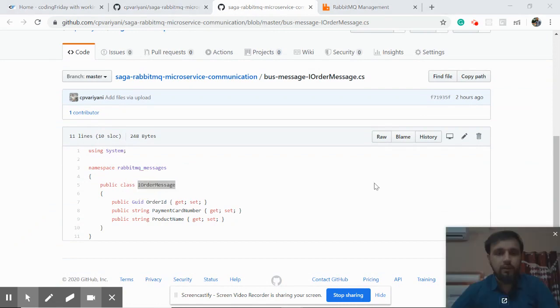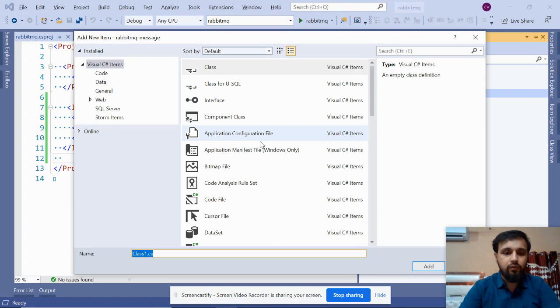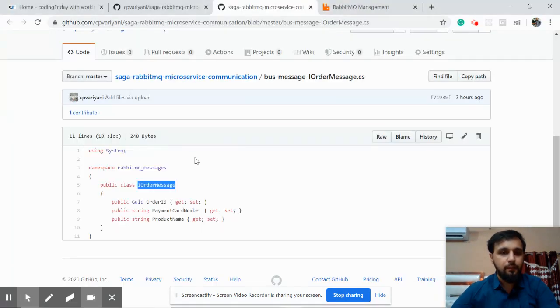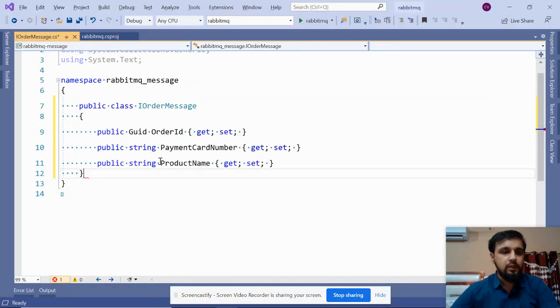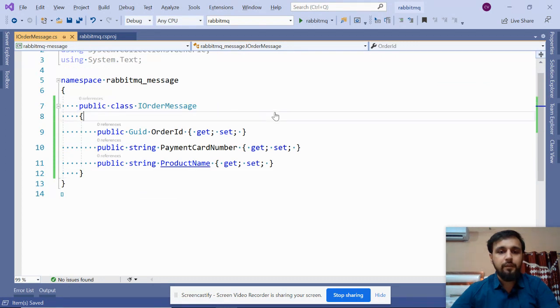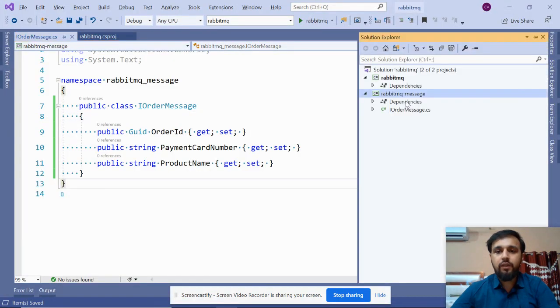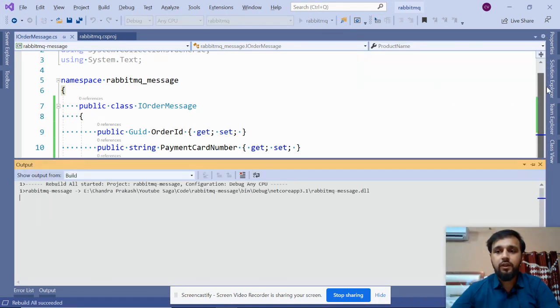Let's create this file in .NET, add a new class, and name it IOrderMessage, and paste the data here. So you now have the order message. Now what next? See the steps one by one. You have to add bus and constants. Okay, so this is done. You are done with this stuff. At the same time I'm also segregating the data.